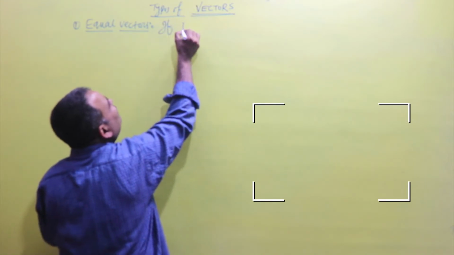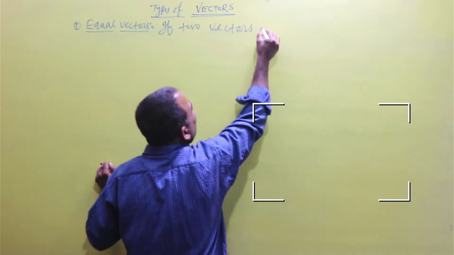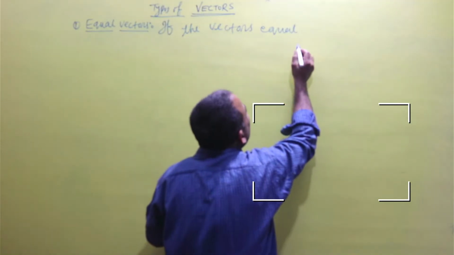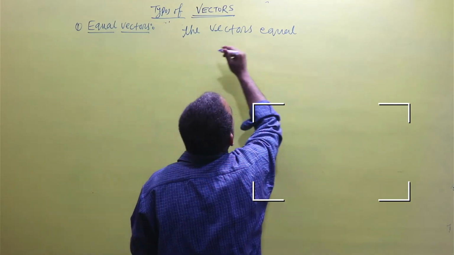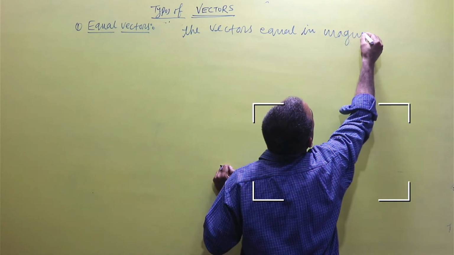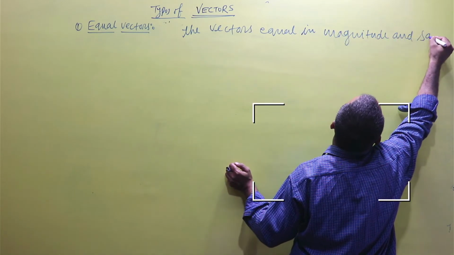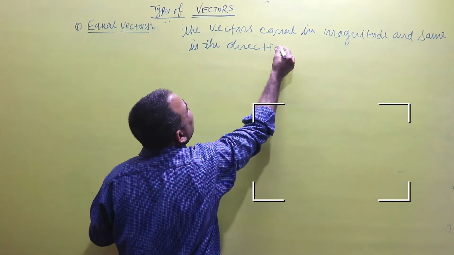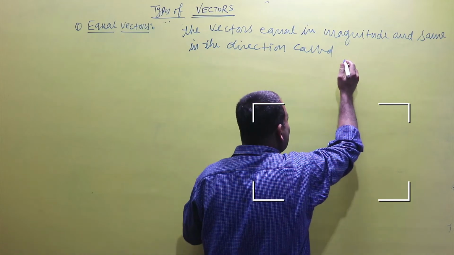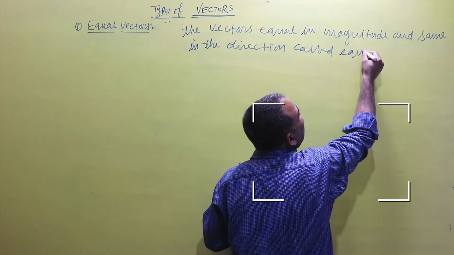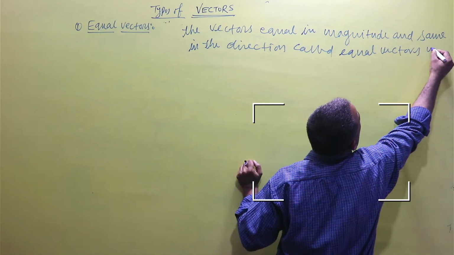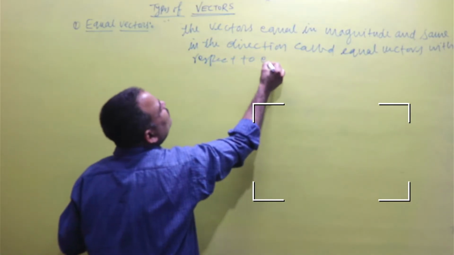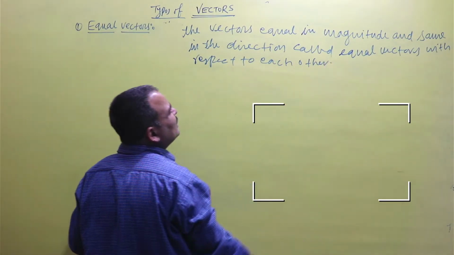So if the vectors are equal in magnitude and the same in direction, they are called equal vectors with respect to each other.